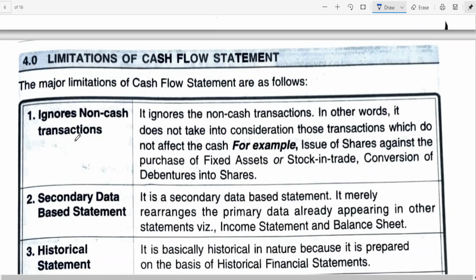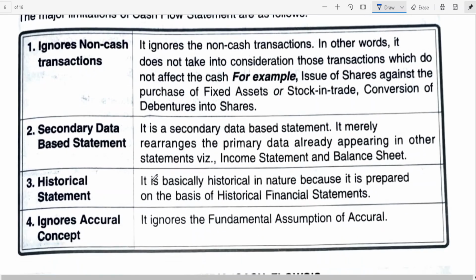For example, issue of shares against the purchase of fixed asset or stock in trade, conversion of debentures into shares. In simple words, issue of shares for consideration other than cash, and conversion of debentures into shares, where there is no cash involvement.